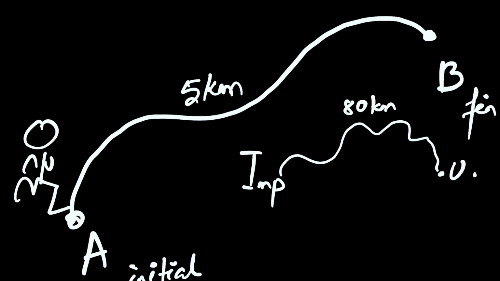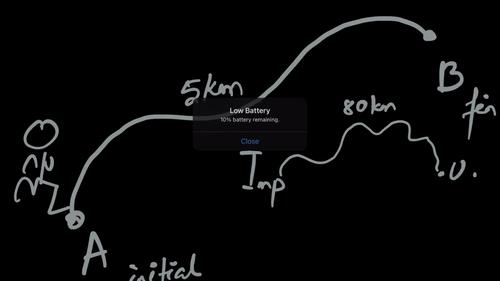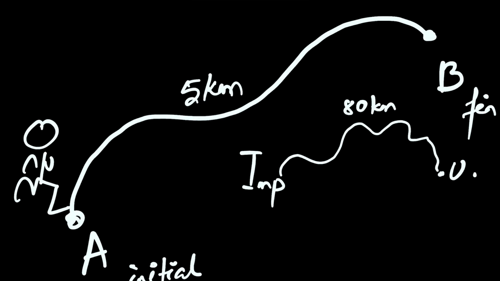Then if I ask you what is the distance between Imphal and Ukhrul along this path, then you will say it's 80 kilometers. Then if I ask you again, what is the distance between Ukhrul and Imphal along this path, again you'll still say it's 80 kilometers. You never say it's minus 80 kilometers, right? Imphal to Ukhrul is 80 kilometers. Then Ukhrul to Imphal will also be 80 kilometers, assuming that it's along the same path.